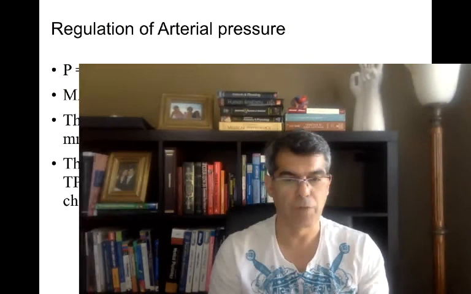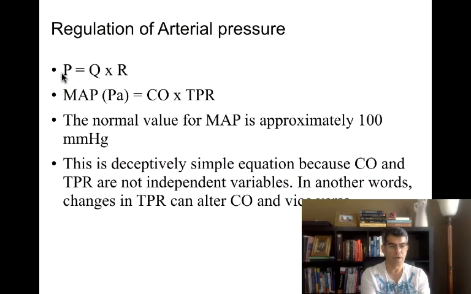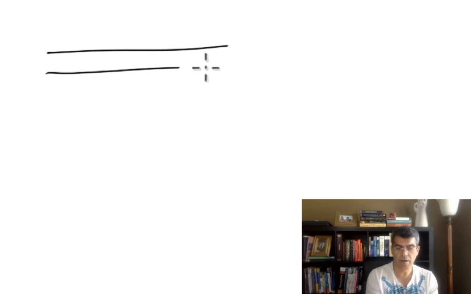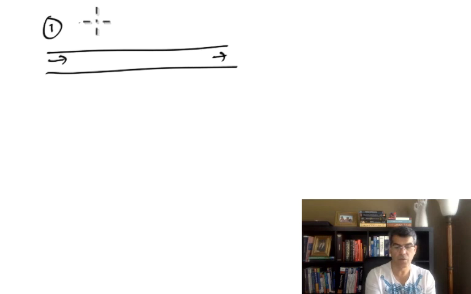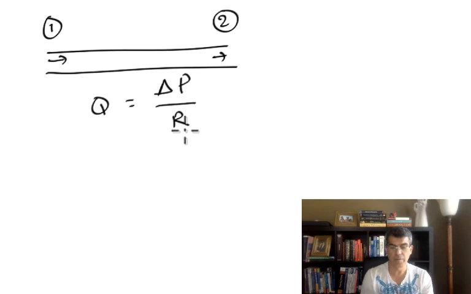Hello everyone. Let's continue the discussion of the heart, and we're going to start with blood pressure. You remember this formula, P is equal to Q times R. If you remember, if that was a vessel, the amount of blood that is going to move from point 1 to point 2 is equal to delta P divided by R. Or we said P is equal to Q times R. This is the formula for one vessel.